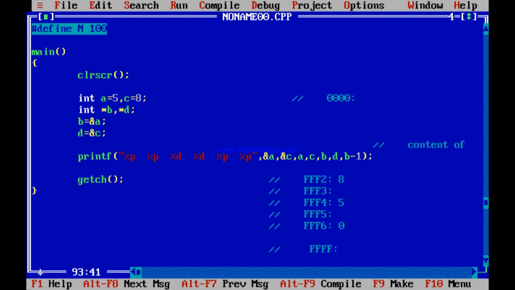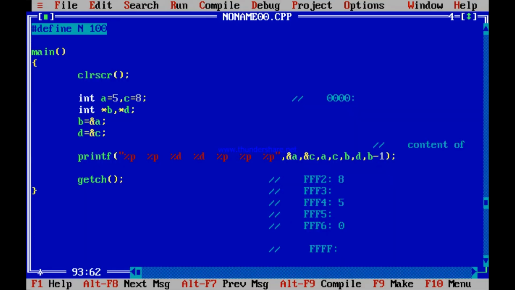Let's see, let me print it. One more %p is needed for that. See what it prints. It should print FFF4, FFF2, 5, 8, FFF4, FFF2, and b minus 1 should again print FFF2.